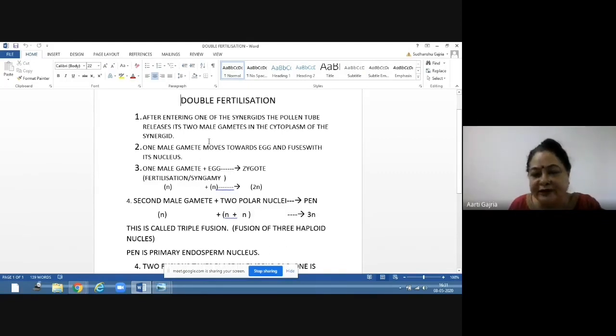So, what is the ploidy of the endosperm? 3N. The primary endosperm nucleus has 3N, and this is called triple fusion. Why is it called triple fusion? Because three haploid nuclei are fusing together to give a 3N nucleus.